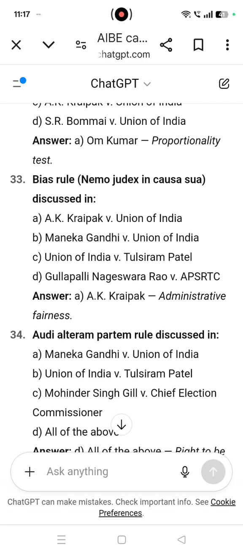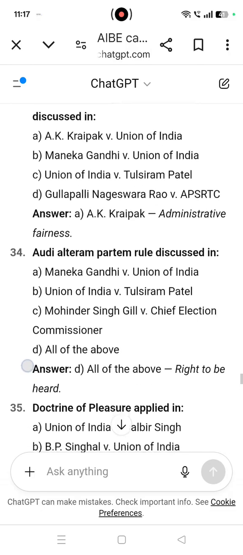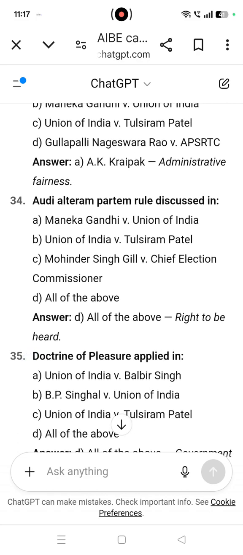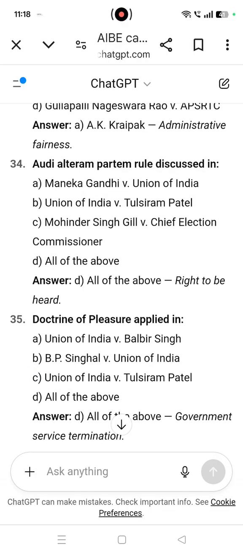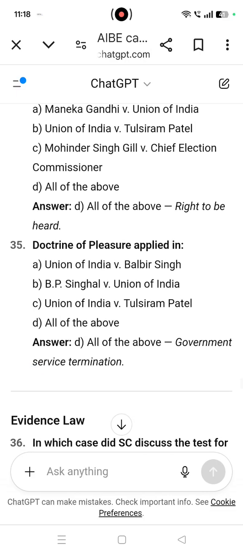Bias rule, nemo judex in causa sua, discussed in A.K. Kraipak versus Union of India about administrative fairness. Audi alteram partem rule discussed in Maneka Gandhi versus Union of India, Union of India versus Tulsiram Patel, Mohinder Singh Gill versus Chief Election Commissioner.